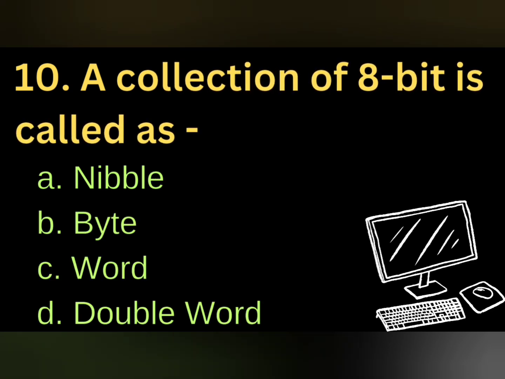Number 10. A collection of 8-bit is called as A. nibble, B. byte, C. word, D. double word. The correct answer is B, byte.